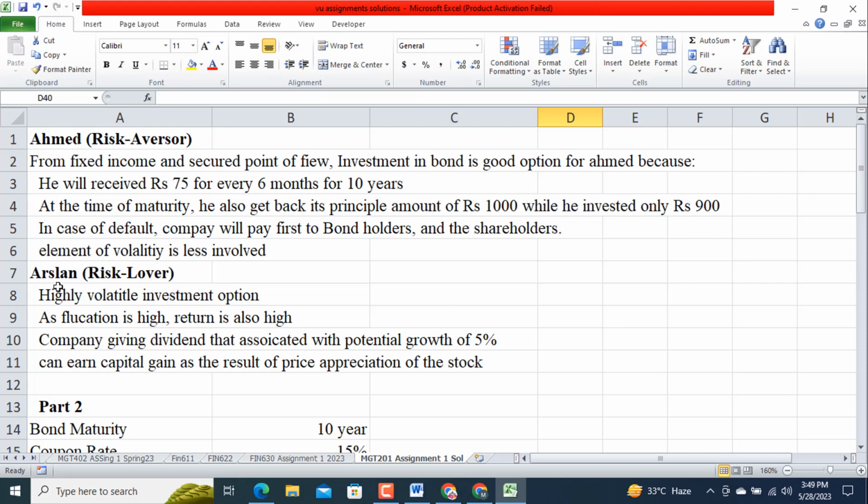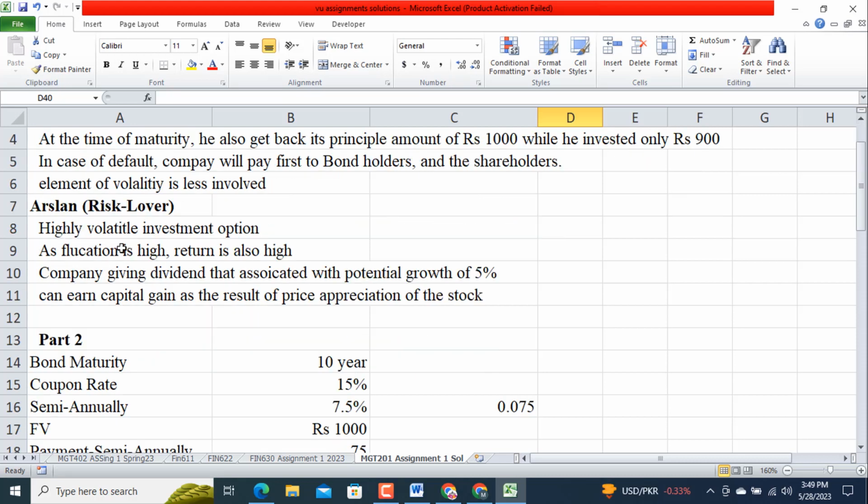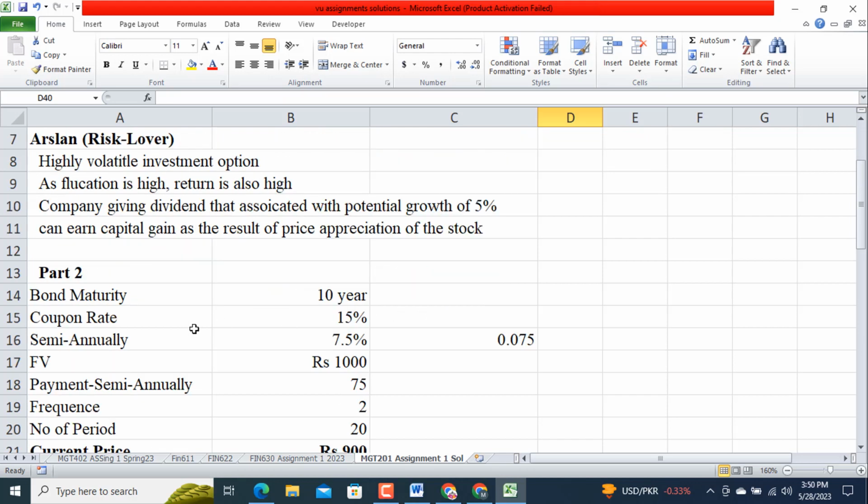Bond market. Arslan, he is a risk lover or risk taker, highly volatile investment option. As fluctuation is high, return is also high. Company giving dividend that is associated with potential growth of 5%, can earn capital gain as a result of price appreciation of the stock price. Now come to part 2.